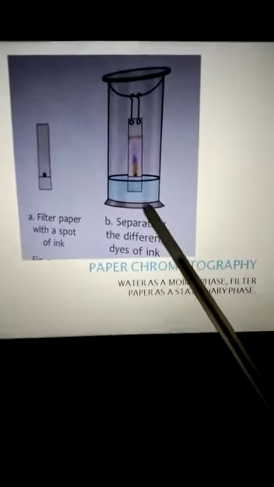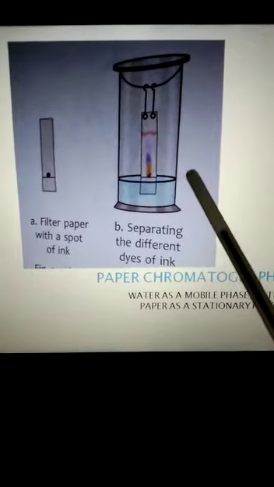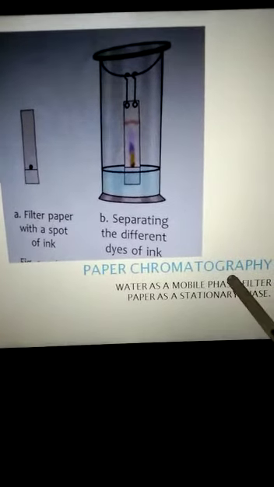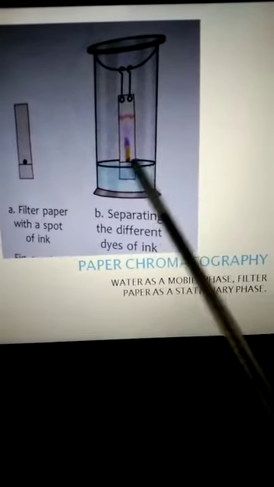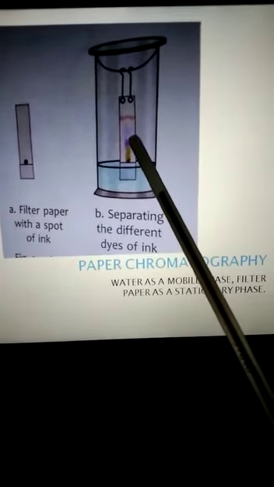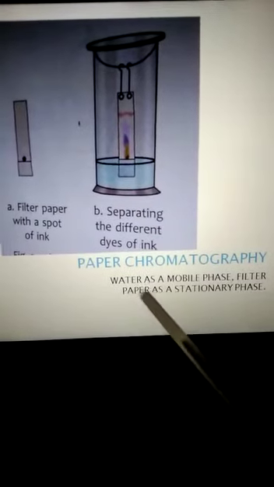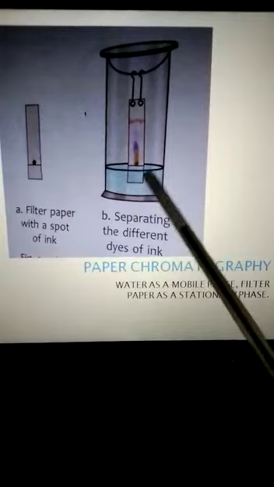So paper chromatography is used to separate the dyes of ink, in which water acts as the mobile phase. Mobile means movement, motion. So the water molecules come in motion and rise through the filter paper, and the filter paper remains stationary, so it acts as the stationary phase.